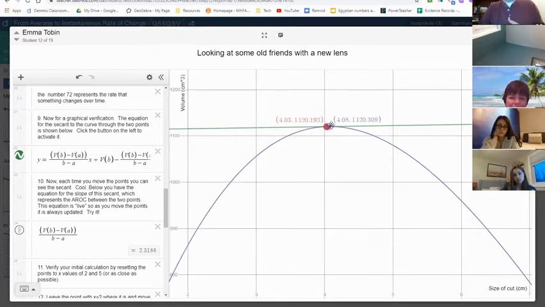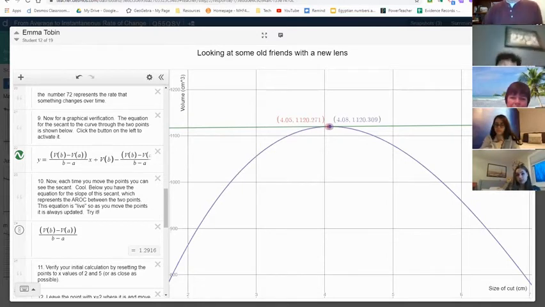So here's the final answer for this. The line exists. We cannot see it because the construction we made doesn't allow us to see it, because we're approximating. So we can approximate, meaning we can get as close as we want, but we won't be on top of it. So we can speculate that this is going to go to 0. I can see it, but then when we get to 0, it disappears. So we are approximating the instantaneous rate of change by getting the points very close. We're not finding it, we're approximating it. That's the key idea of this task.